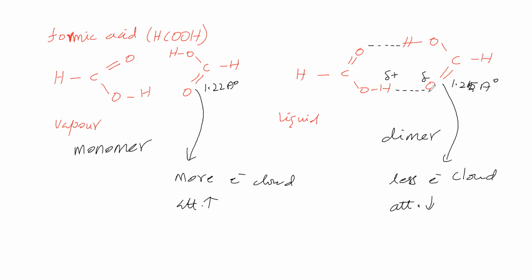Next, we will see this OH bond length. This OH bond length is 0.96 angstrom. Here the OH bond length is 1.07 angstrom. Here the bond length is less, and here the bond length is high. Sir, now we will see why the bond length is less here. What is the reason? We will see.